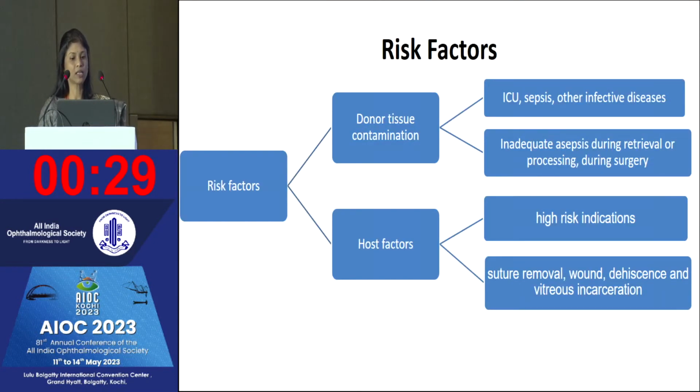So what are the risk factors other than in post-cataract endophthalmitis cases? There is the additional risk factor of donor tissue contamination. If we retrieve donor tissue from a patient dying from any kind of infective disorder, or who has septicemia at the time of death, or has a history of prolonged ICU stay, in these cases donor tissue contamination is very common. So we need good asepsis at the time of retrieval, processing and during surgery. There are host factors also, like high risk indications such as microbial keratitis, wound dehiscence, corneal perforation. These cases are at risk of developing endophthalmitis in the post-operative phase.